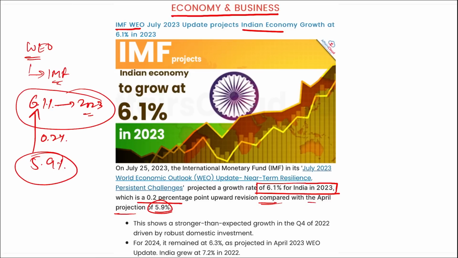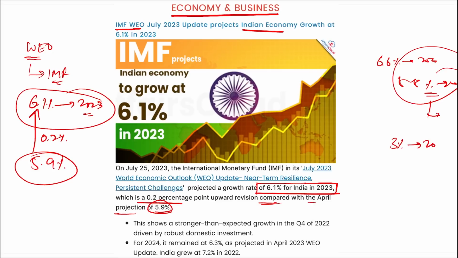Then, as per the calendar year, India's growth projections are 6.6% for 2023 and 5.8% in 2024, right? And this we are talking about with respect to the projection given for India. If we talk about the global scenario, the global growth rate is projected to fall to 3% in both 2023 and 2024, correct?